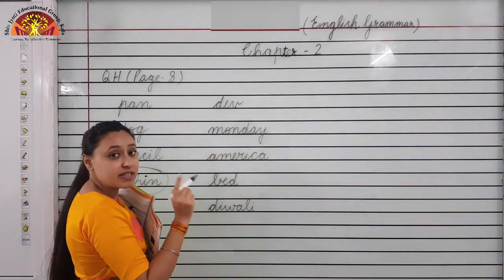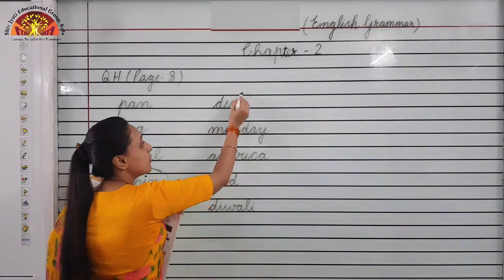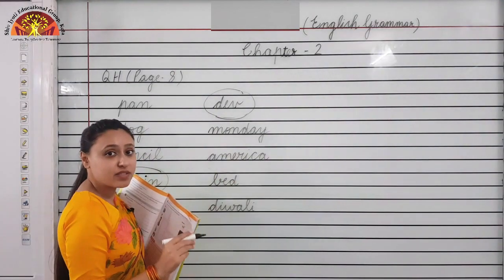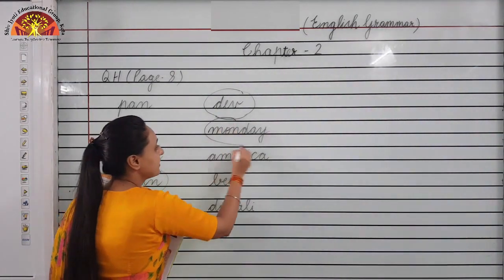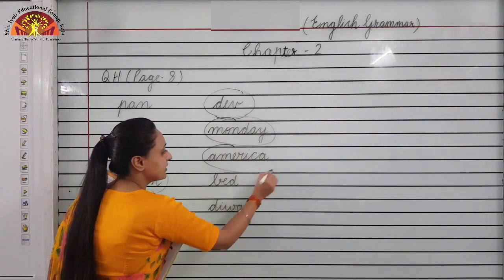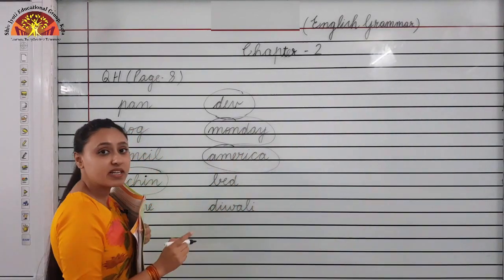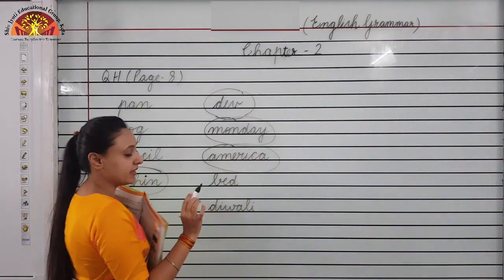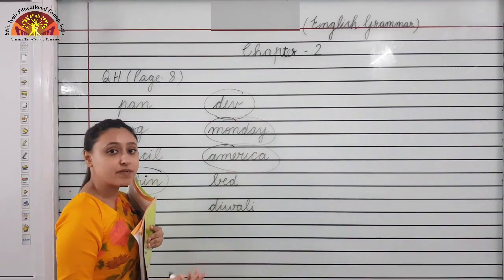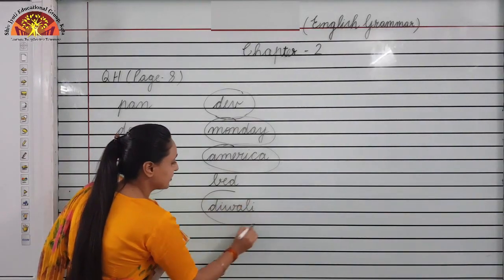Dev, Dev is the name of a boy, we will circle it. Monday, Monday is a day of the week, so we will circle it. Then America, America is the name of a country, circle it. Bed, bed is a common name. Then Diwali, Diwali is a festival of Hindus, so circle it, okay.